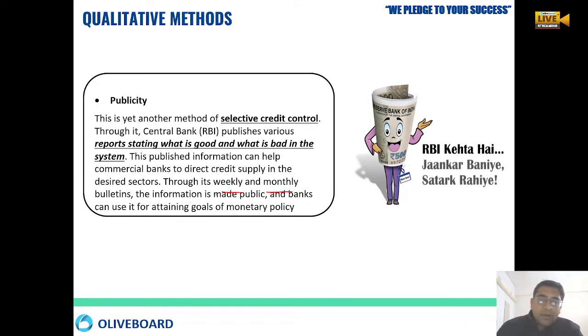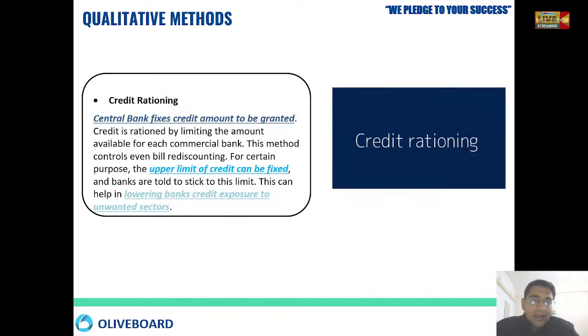RBI also makes things public, like which people are making issues with the bank, which companies are making different types of loan activities, who is paying on time. It is just like that, publicity is also being done. RBI is also providing a good amount of awards for the people who are a good payer of that bank. Okay, so like that.